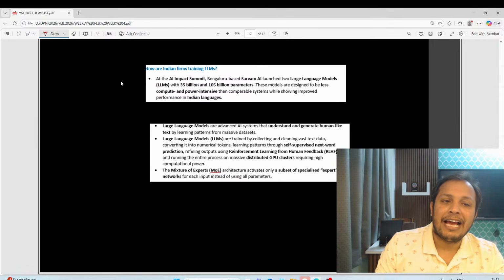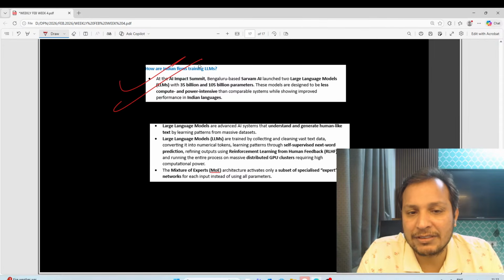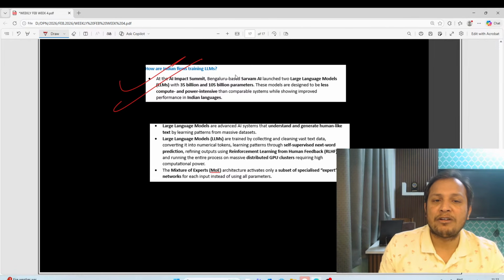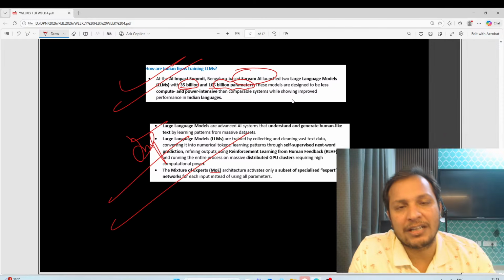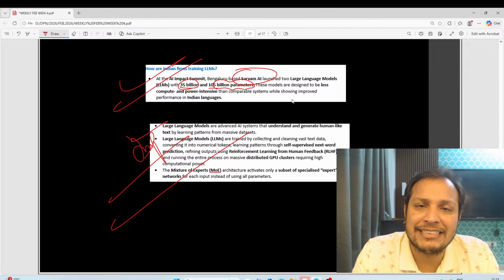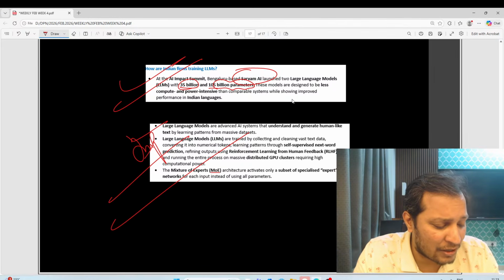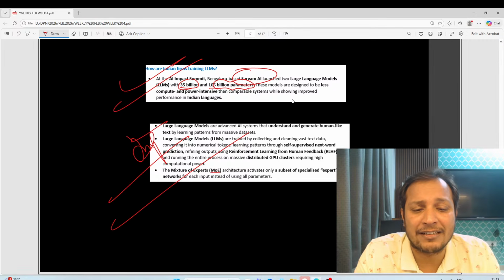Next, guys, LLMs. Sarvam AI has come out with two LLMs, Sarvam AI 35 billion and Sarvam AI 105 billion. This is really very important, guys. Large language models, the ChatGPTs, the Geminis, can understand text, generate text, and generate a lot of things. LLMs are very, very important this year.